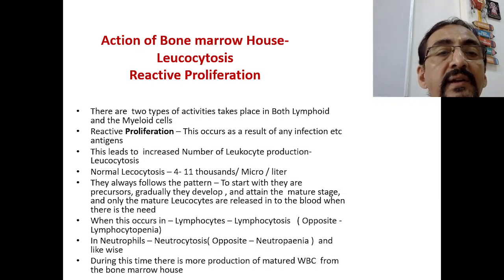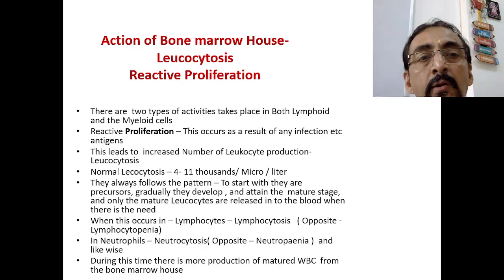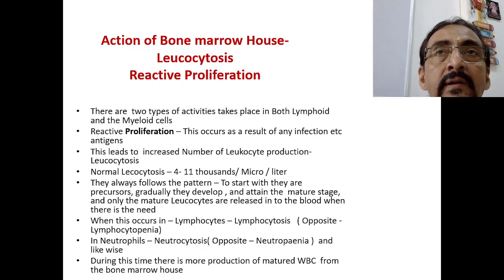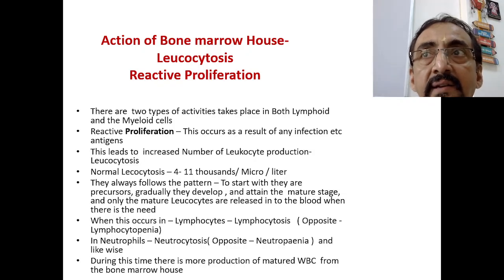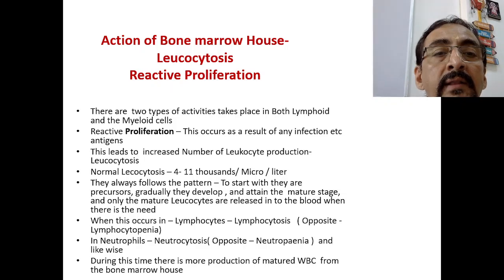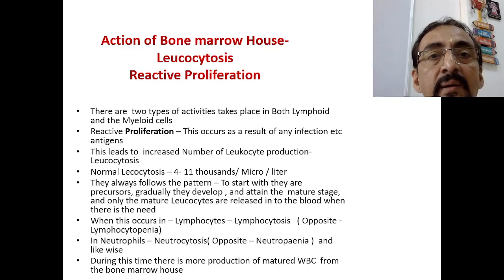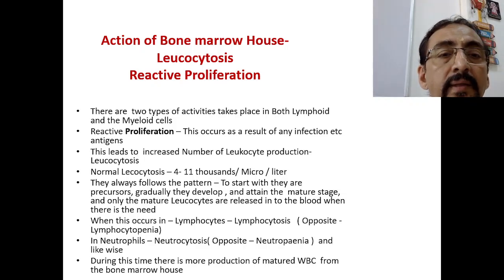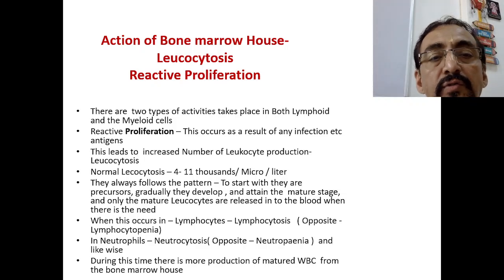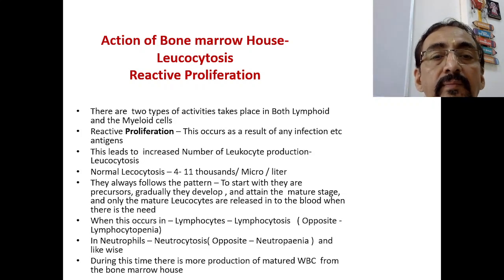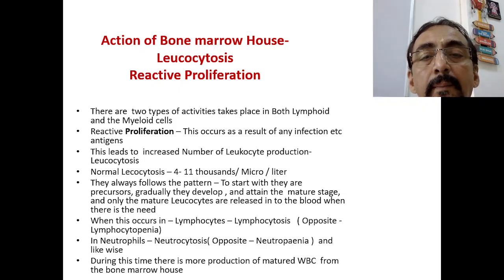The first one is reactive proliferation. Now, what do you mean by reactive proliferation? This occurs as a result of any infection, etc., by means of any antigens. That means whenever the antigens encounter the body immune system, reactive proliferation will take place. Because of this reactive proliferation, there is an increased number of leukocyte production, which is also called leukocytosis. Normal leukocyte count is 4 to 11,000 per microliter,